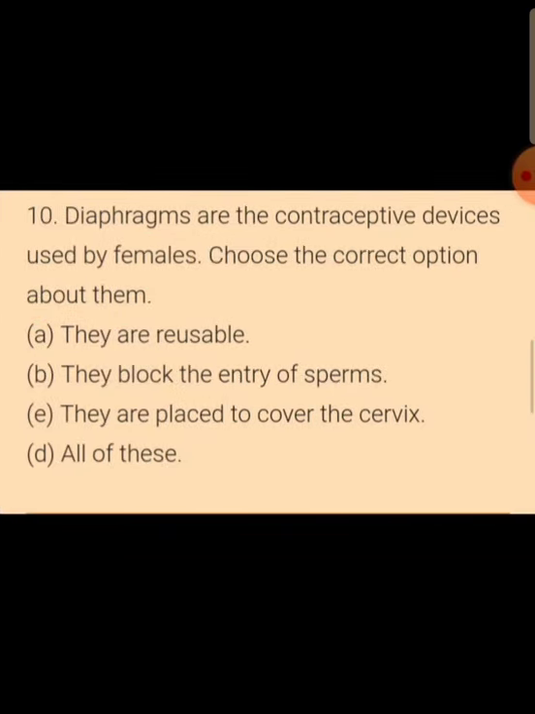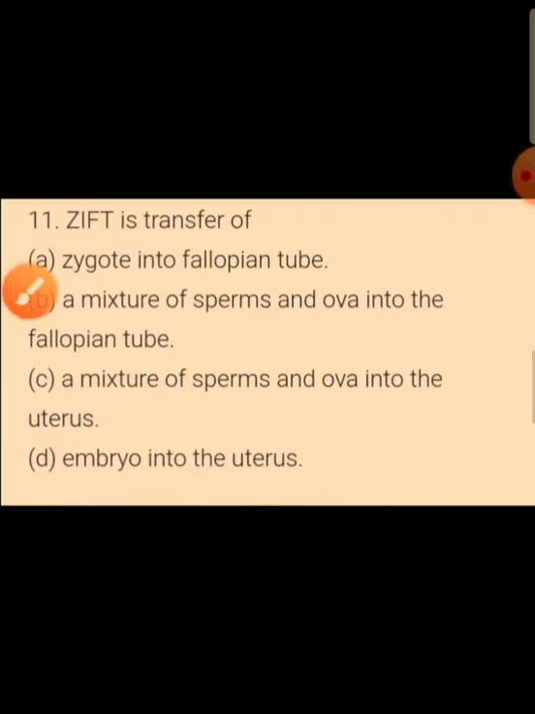So diaphragms are contraceptive devices used by females, and these diaphragms are barriers. They can be reusable. They block the entry of sperms, and they are placed to cover the cervix along with spermicidal jellies to kill the sperms. So all of these are the correct statements regarding diaphragm.